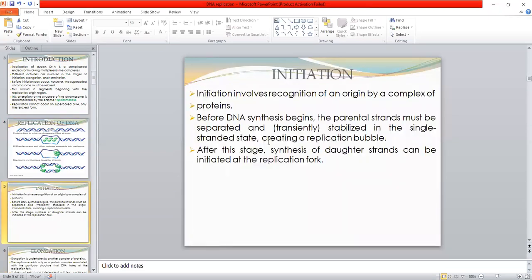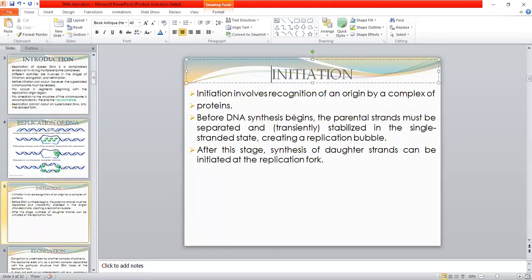So then the detailed process of replication. The first step during the replication process is initiation. Initiation involves recognition of an origin by a complex of proteins. So a complex of proteins recognizes the origin where the replication is to be started.